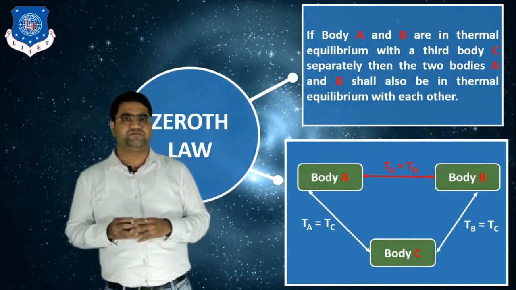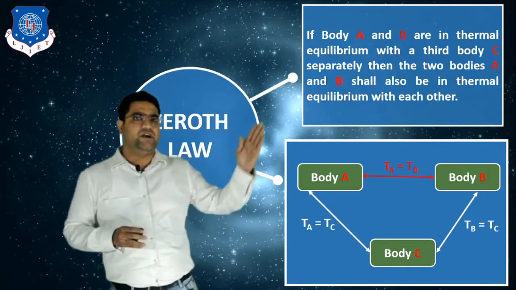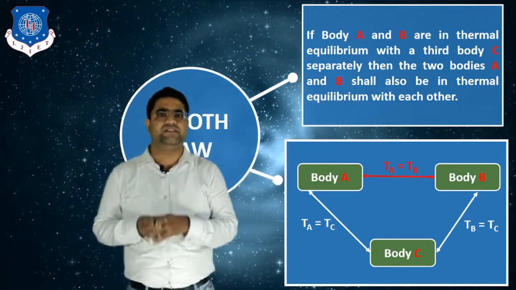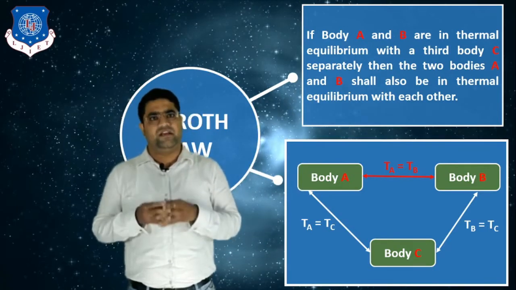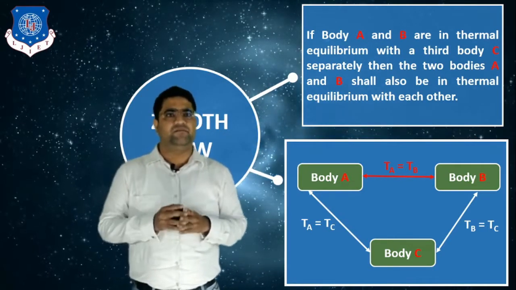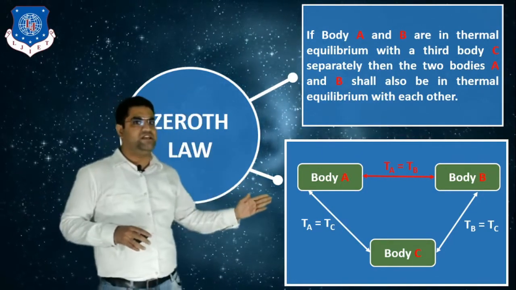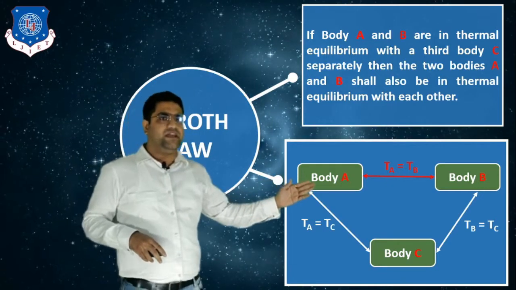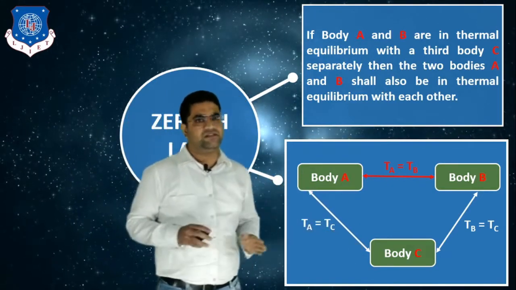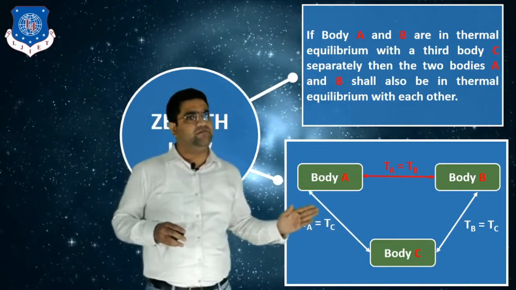So the statement of the zeroth law is: if body A and body B are in thermal equilibrium with body C, then we can say that automatically body A is in thermal equilibrium with body B. From this diagram you can easily understand that body A and body C are in thermal equilibrium with each other, meaning the temperature of body A and the temperature of body C will be equal.